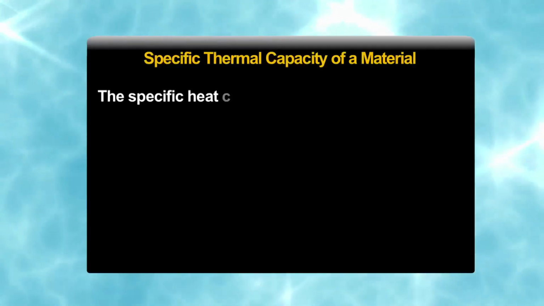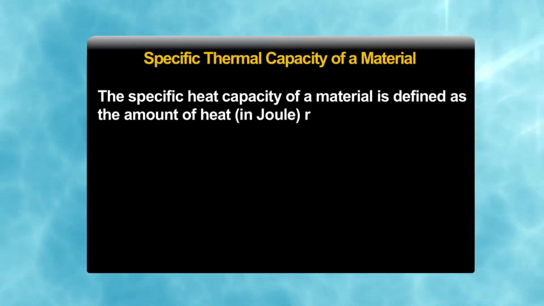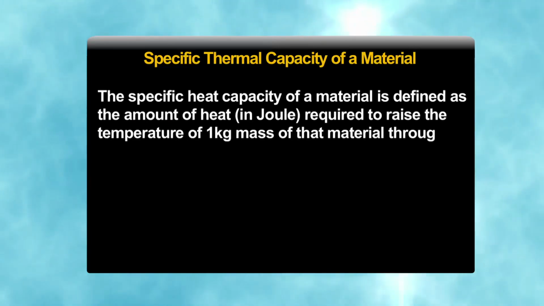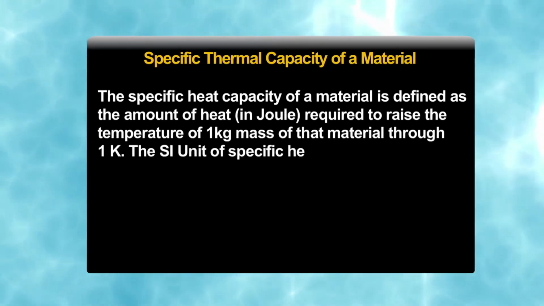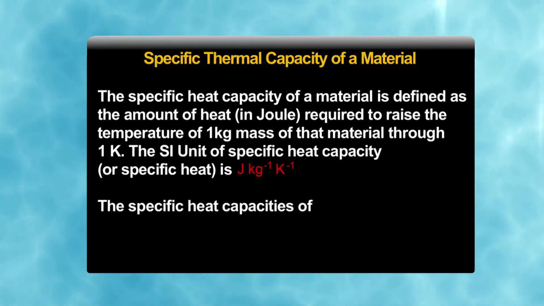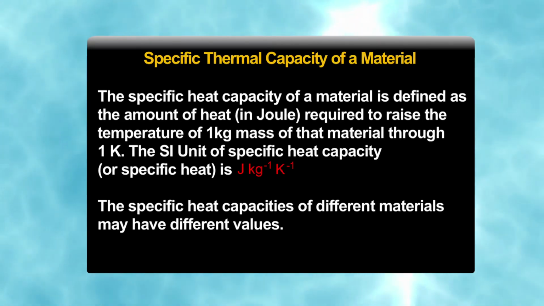The specific heat capacity of a material is defined as the amount of heat required to raise the temperature of unit mass of a substance through unit degree. The SI unit of specific heat capacity, or simply specific heat, is joule per kg per Kelvin. The specific heat capacity of different materials may have different values.